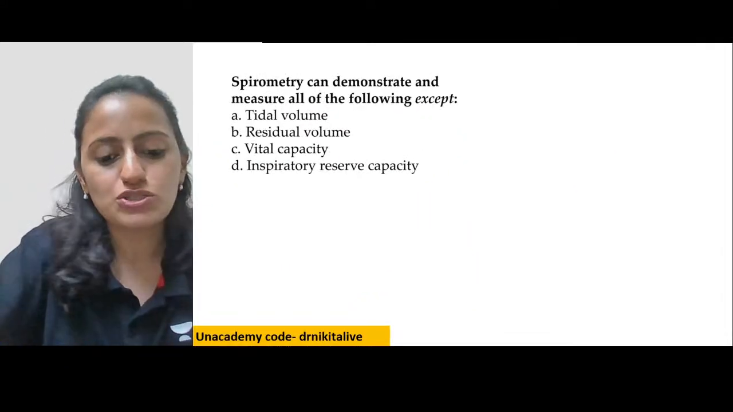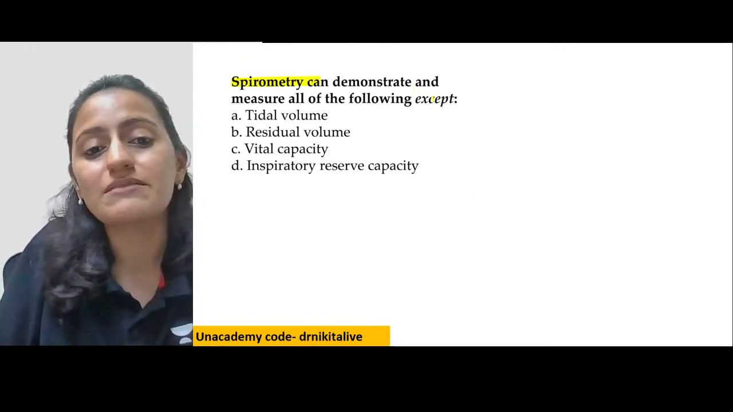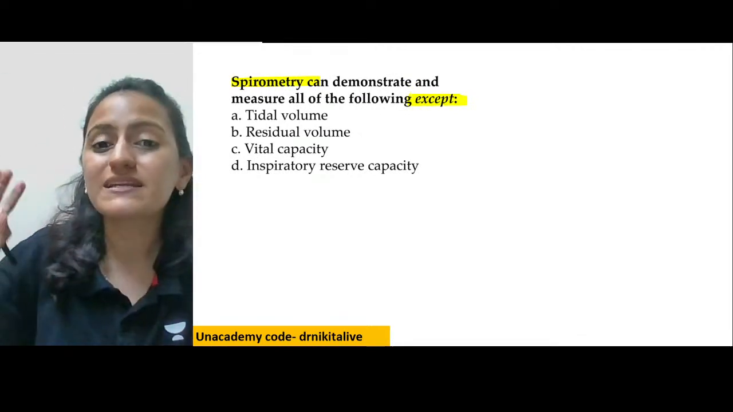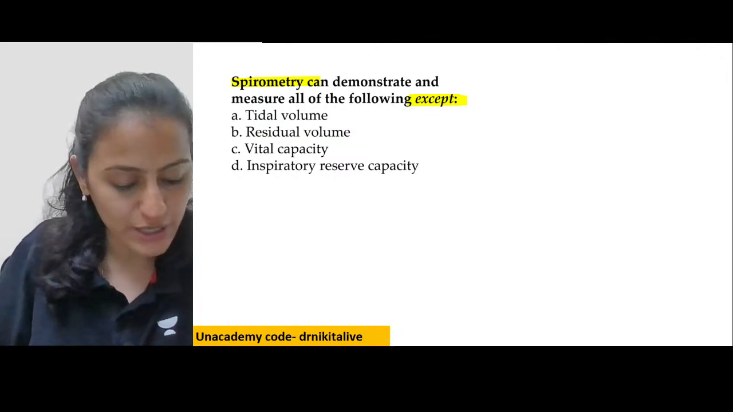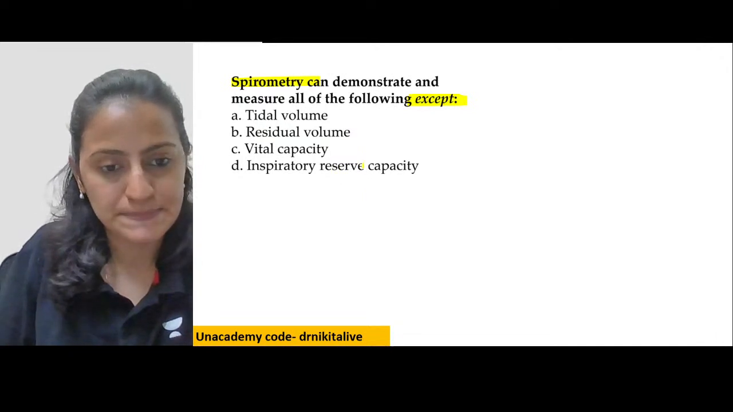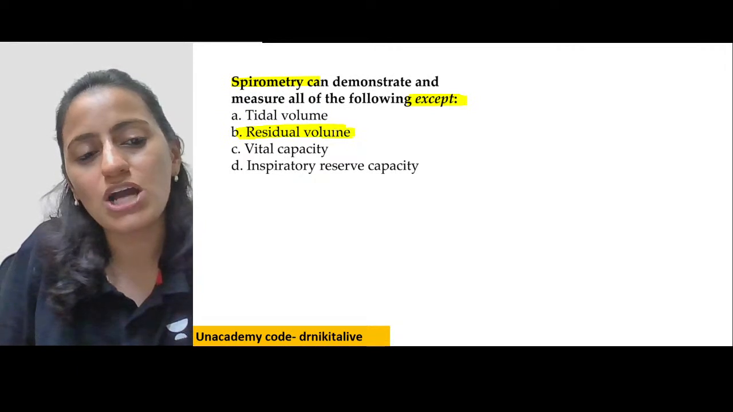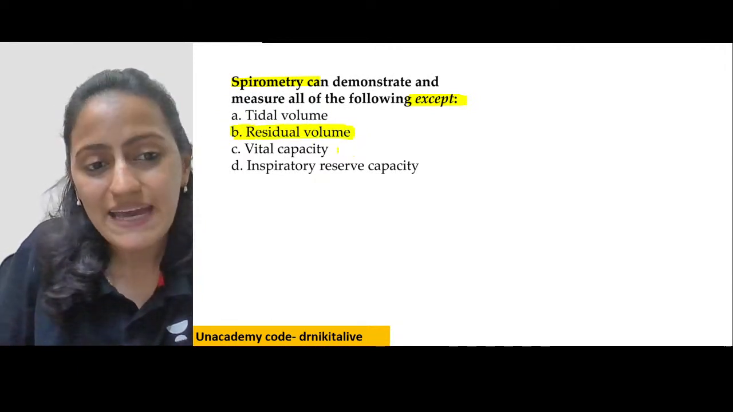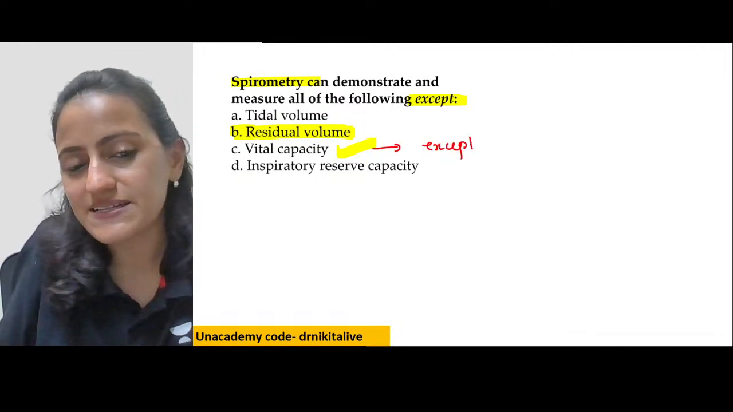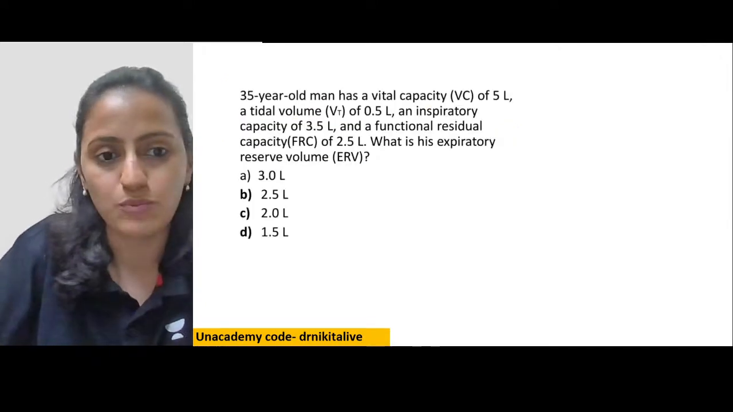Okay, let's go to the next one. We have discussed this already. Spirometry can demonstrate and measure all of the following except, so everything participating in the exchange except, what is going to be the answer? Residual volume, right? It cannot measure the residual volume. Can it measure the vital capacity? Yes, it can, because vital capacity is everything except the residual volume.